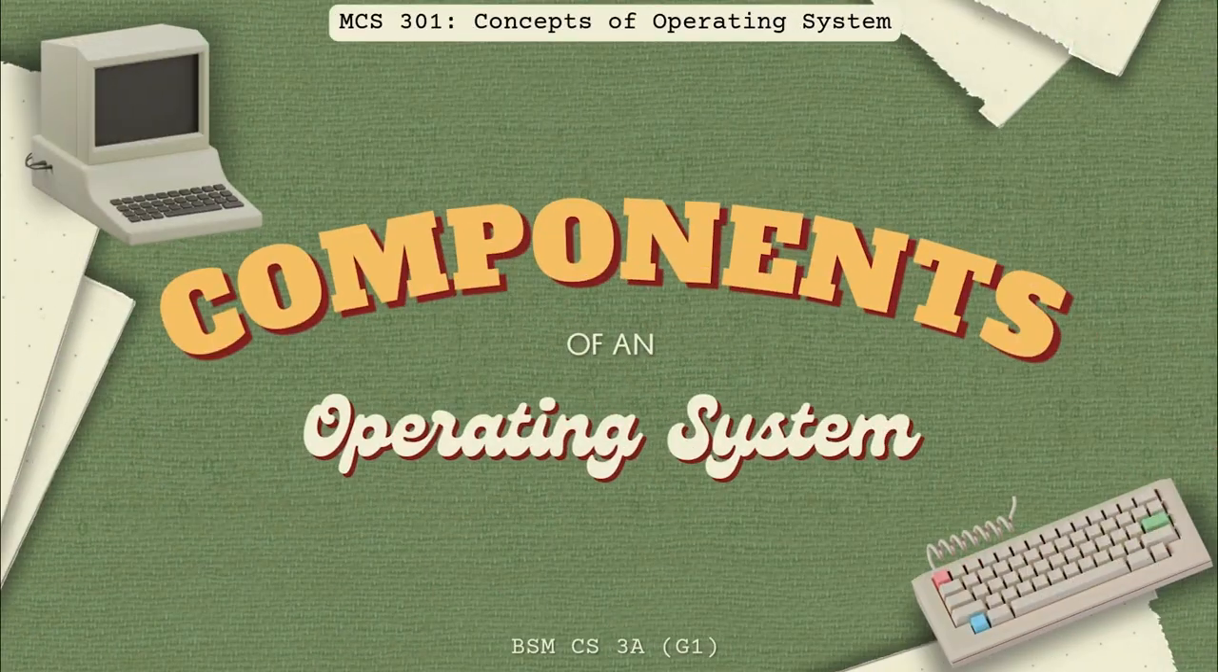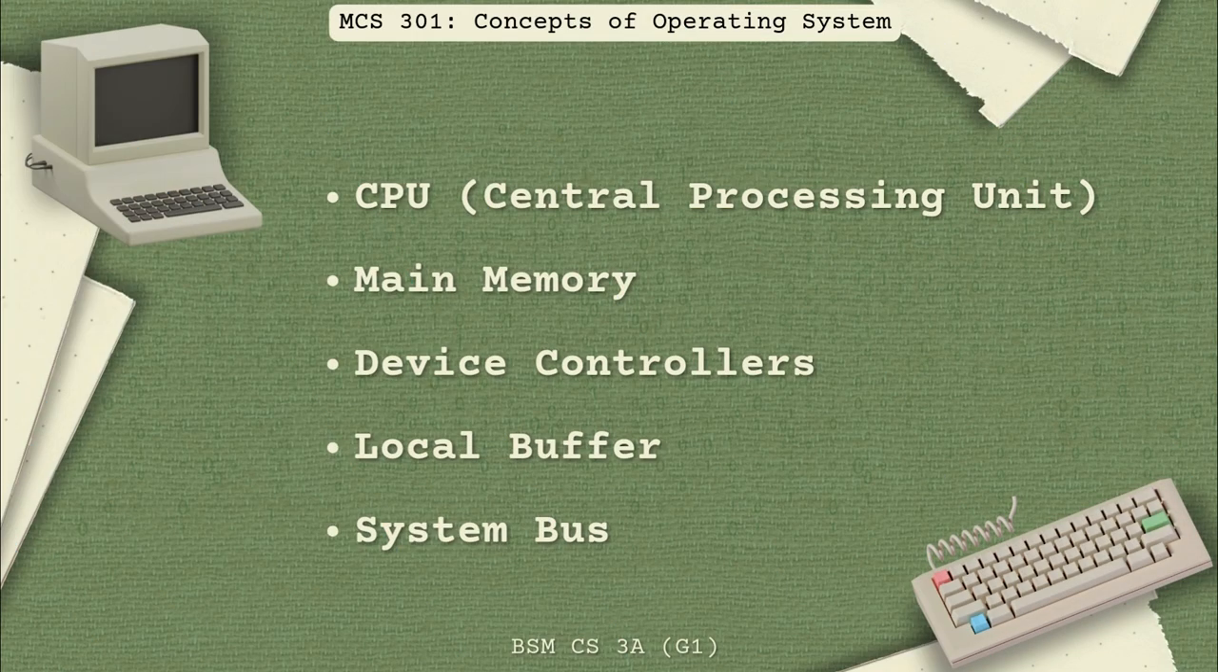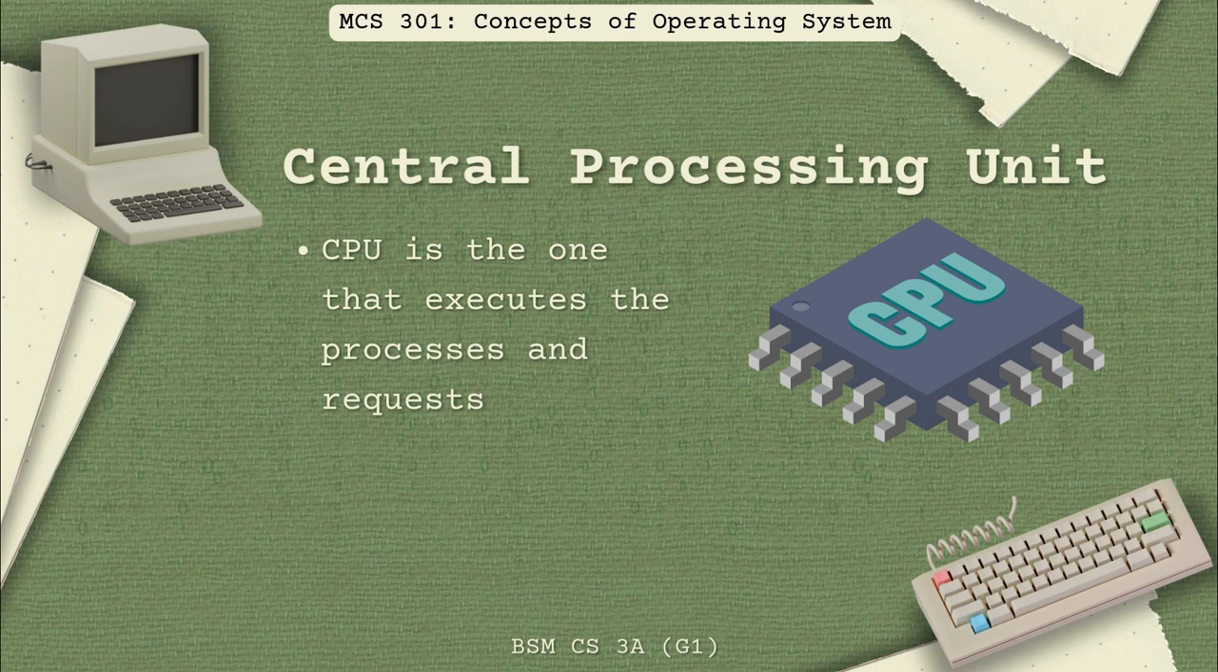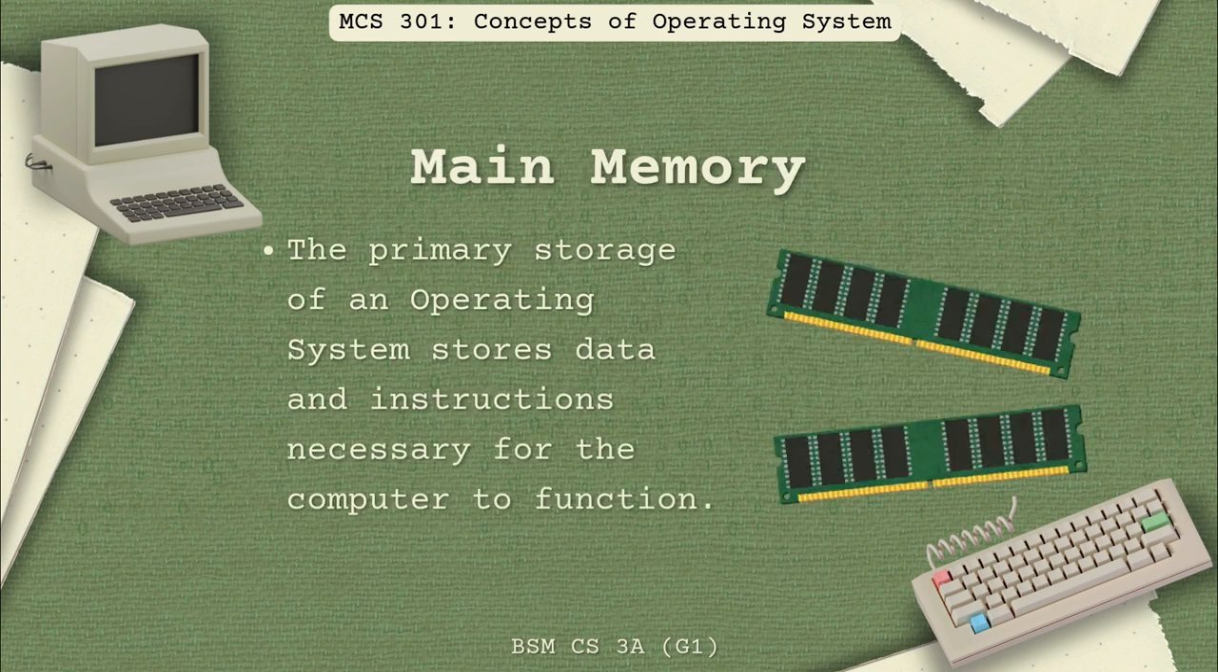For an OS to run, you need hardware, specifically 5 components, which are CPU, main memory, device controllers, local buffer, and the system bus. CPU, or the Central Processing Unit, is the most vital component of an OS. It is the one that executes the processes and requests. The main memory is the primary storage of an OS. It stores data and other instructions needed for the computer to function.